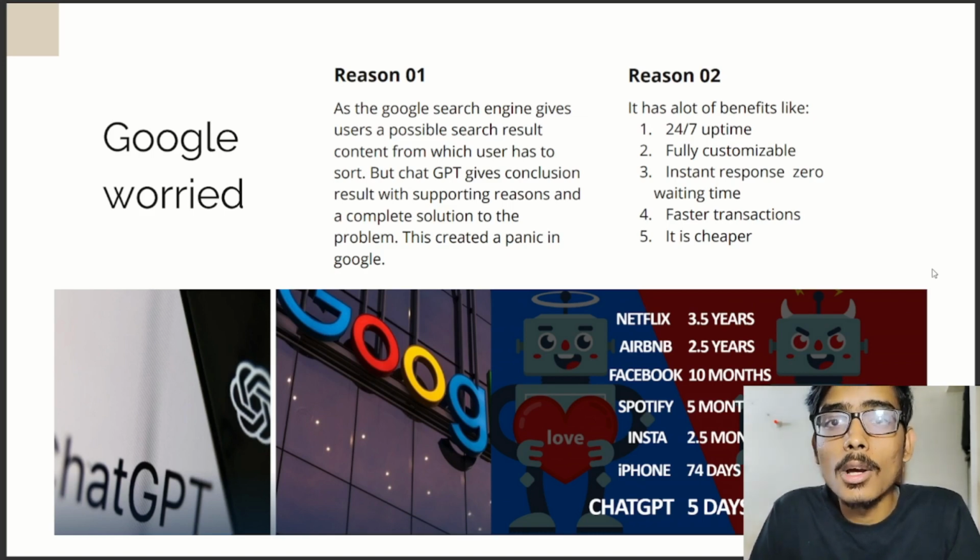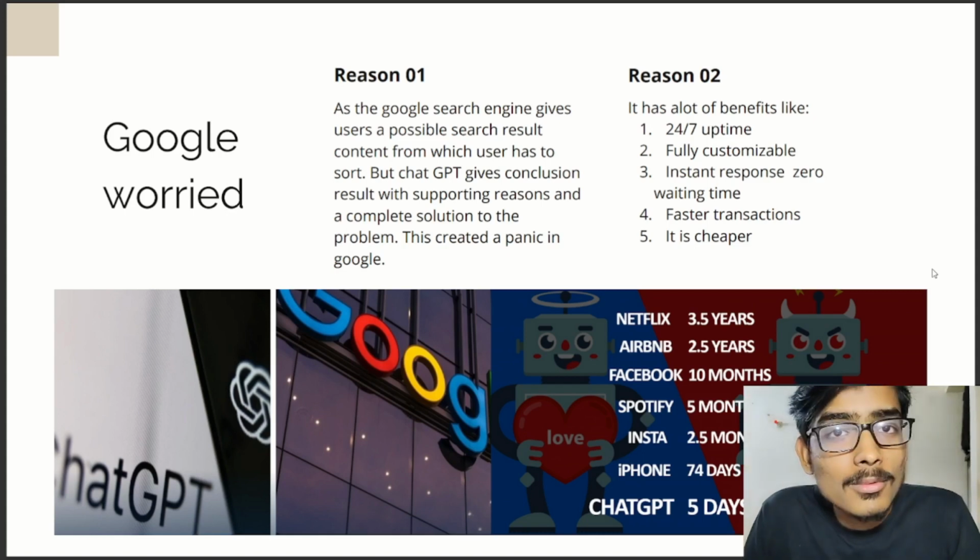Google was the best search engine until now. But after ChatGPT, it is possible that it can be replaced. But yeah, not now, not today or the day after tomorrow. So it is not near, but yeah, it is possible. That is why this created a panic in Google. So that is why Google is worried.